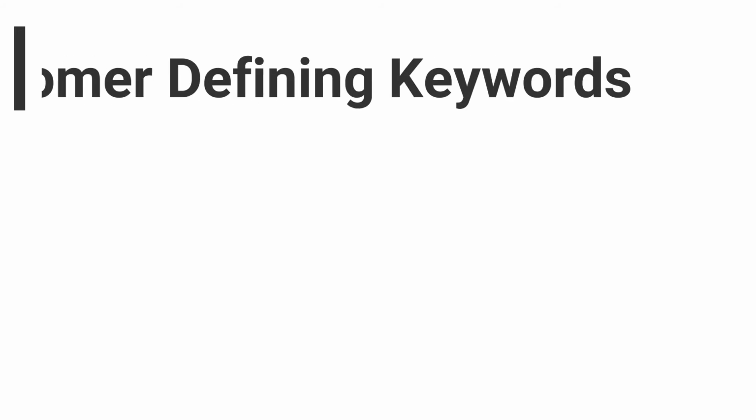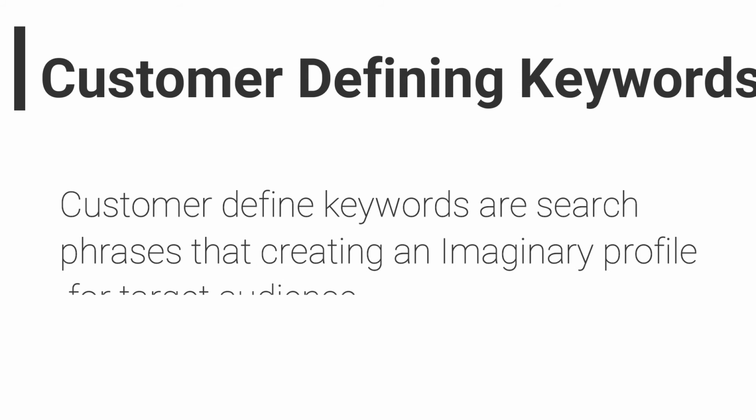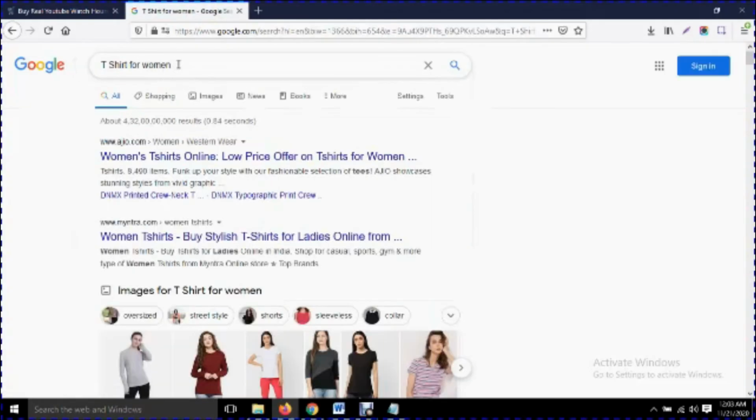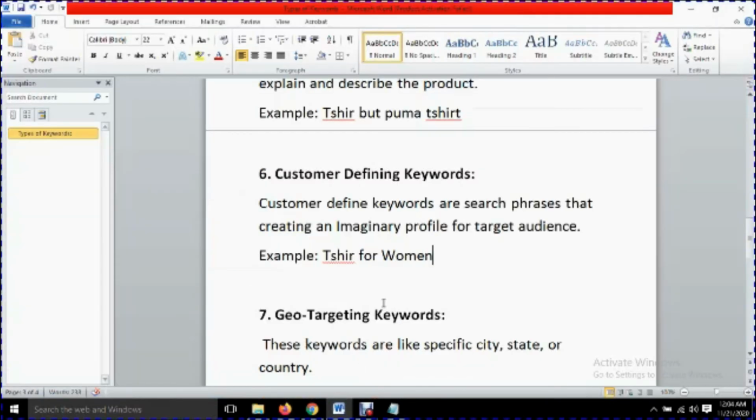Next point is customer defining keyword. In our search phase, we create an imaginary profile for the target audience. When you are searching on Google, you define something about the imaginary profile of your target audience. Like suppose I am searching t-shirt for women. So Google can understand that we are searching t-shirt only for the women. So this is called the customer defining keyword. I have already specified my customer, and my customer is women. So I need the product only for the women. So this is the example of customer defining keyword.